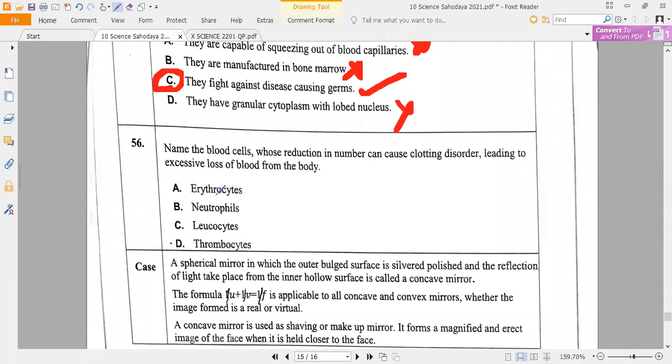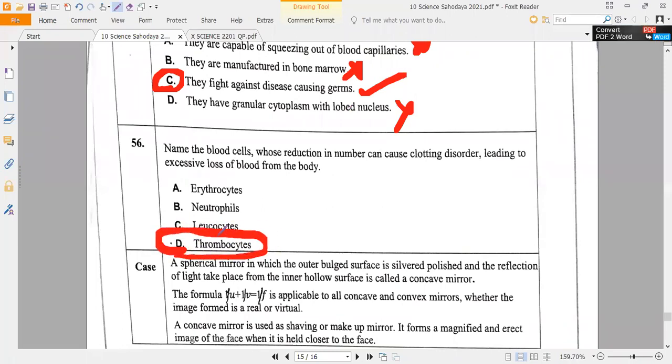So yes, option D. Usually it should be platelets, but platelets is not there in the options. That is why we call them thrombocytes. Yes or no? So please note it down.